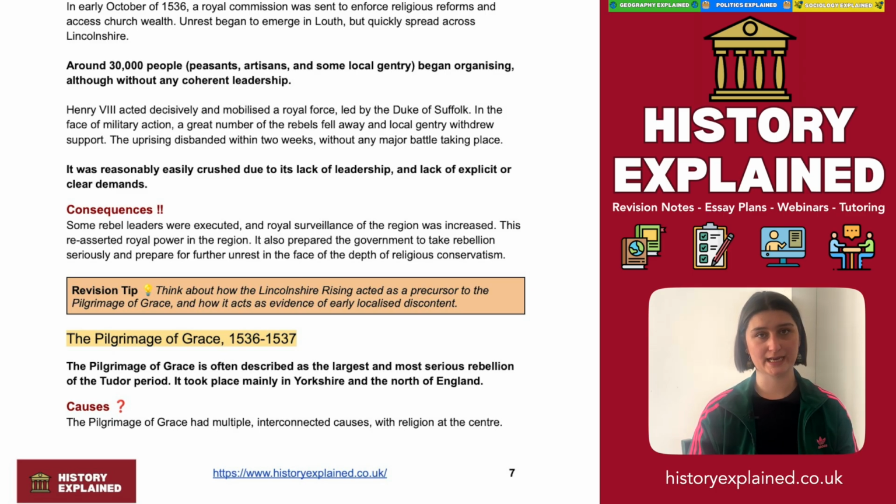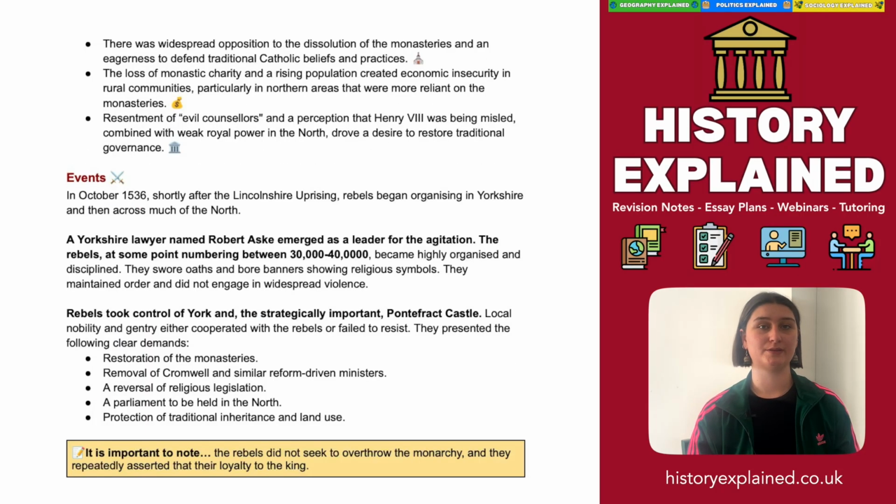Now, the Pilgrimage of Grace had many of the same causes as the Lincolnshire Uprising. It was resistance to the dissolution of the monasteries and the social structure that they had created and which had now been destroyed. There's also the loss of monastic charity and the rising population, resulting in economic insecurity, a drop in standard of living, and general social unrest. And then we also see a similar distrust of certain evil councillors and a perception that Henry VIII was being misled, combined with weak royal power in the north and a desire to restore traditional governance.